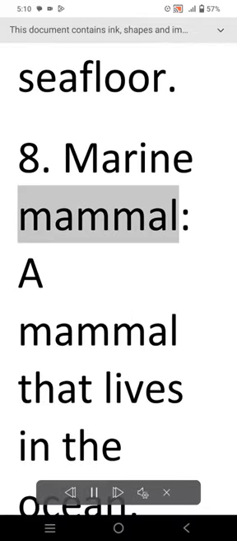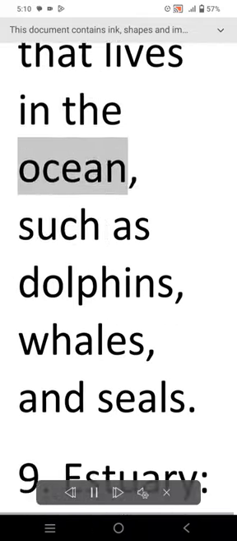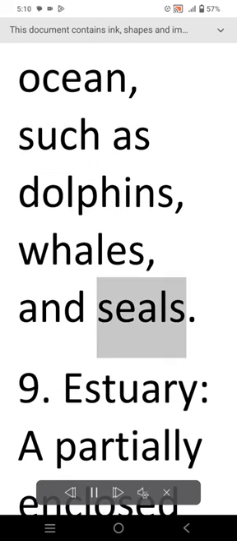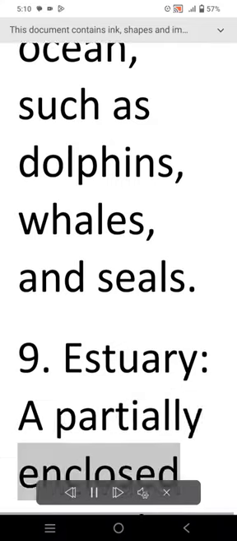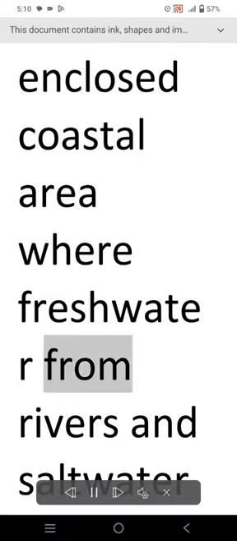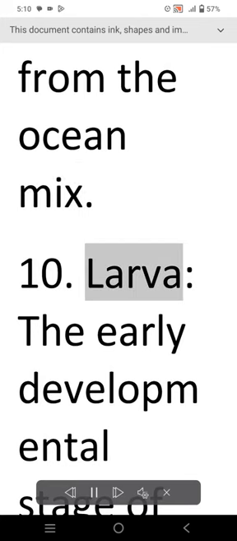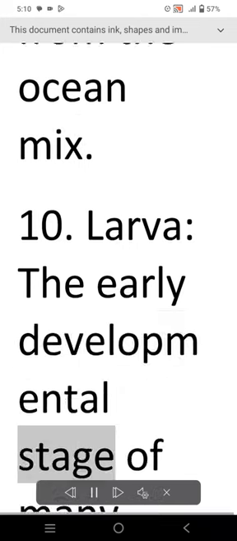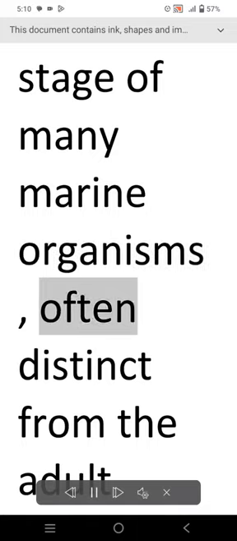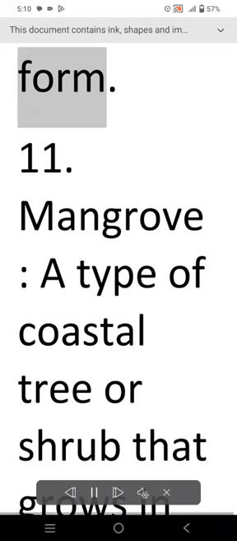8. Marine mammal. A mammal that lives in the ocean, such as dolphins, whales, and seals. 9. Estuary. A partially enclosed coastal area where freshwater from rivers and saltwater from the ocean mix. 10. Larva. The early developmental stage of many marine organisms, often distinct from the adult form.